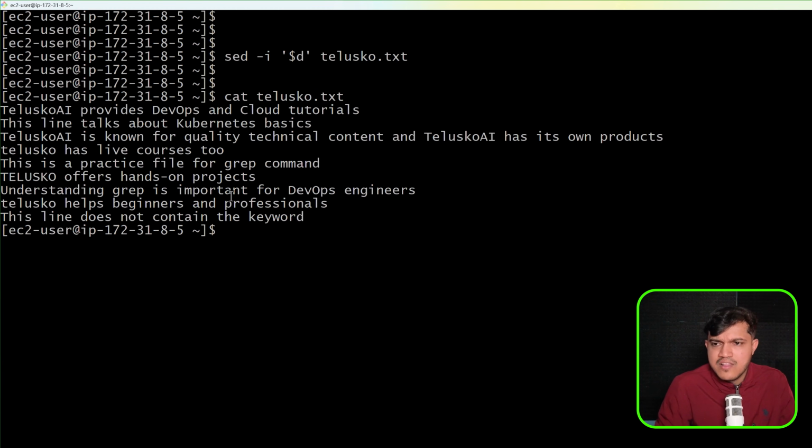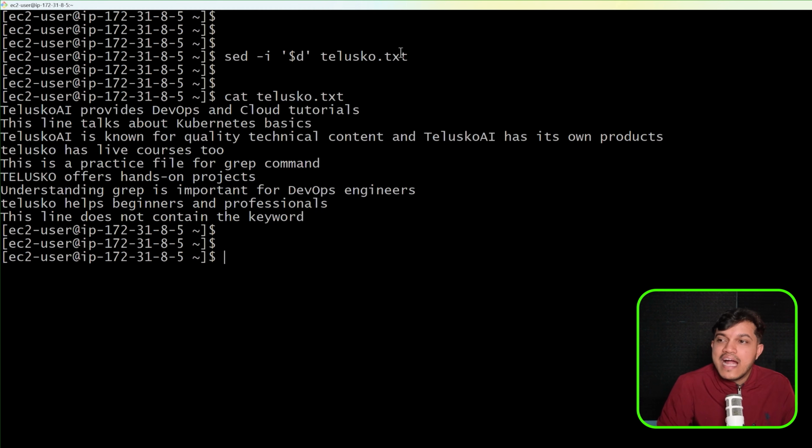Telusko.txt. The last line, whichever it was, now has been deleted. This will delete the last line. 1D will delete first line. Whichever is the number you want, you can specify. If it's just dollar, the last line. And also we have seen how we can add the data into the existing file. Like before fourth line, you want something. Before fifth line, you want something. That can also be done using the SED command, the stream editor, wherein you can process the data or you can perform the operation without opening the original file.